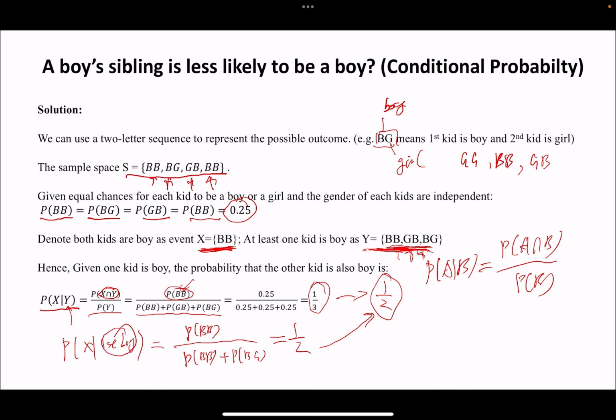Hence, the key difference is that if we know which kid is a boy, then the probability that the other kid is also a boy is 1/2. But if we don't know which kid is a boy, then we have three scenarios: either both are boys, or the first kid is a girl and the second a boy, or the first kid is a boy and the second a girl. Hence, sometimes we cannot solely rely on our intuition to make a quick judgment. It's always better for us to properly formulate the problem and define the sample space properly, and then calculate the event mathematically to verify our intuition.